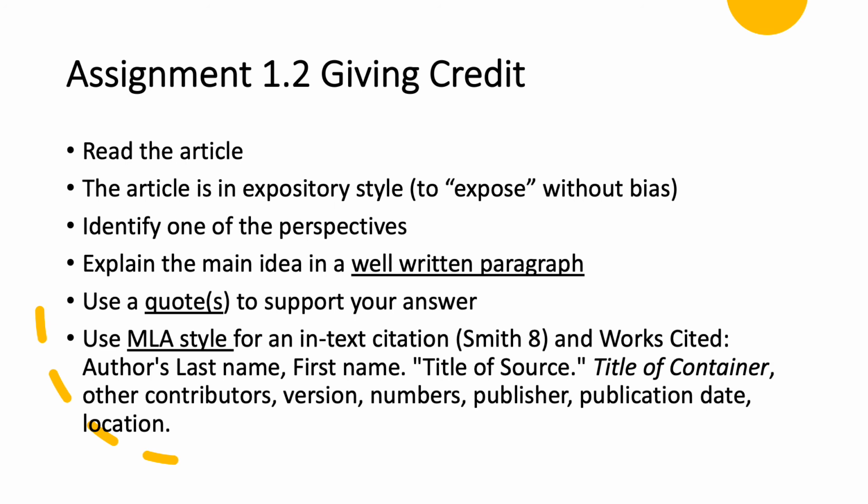You're going to use at least one quote to support your answer, drawn directly from the text, and some of them can be paraphrased. But you need to use MLA style for the in-text citation, so the author's name and the page. That's within the actual paragraph, and then a works cited is below. Those are the pieces of information that you should include in a works cited.